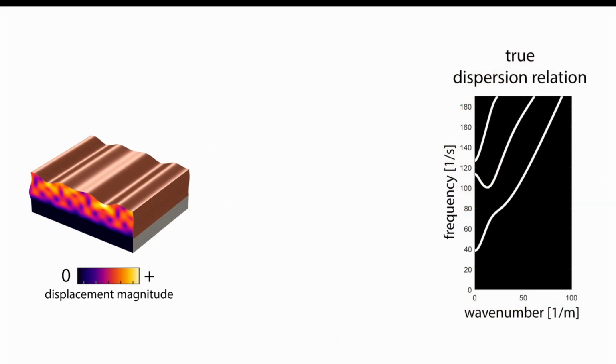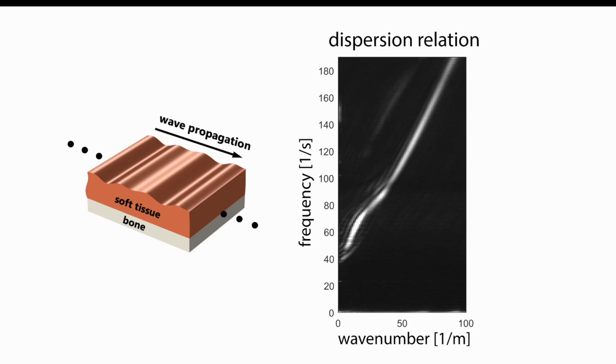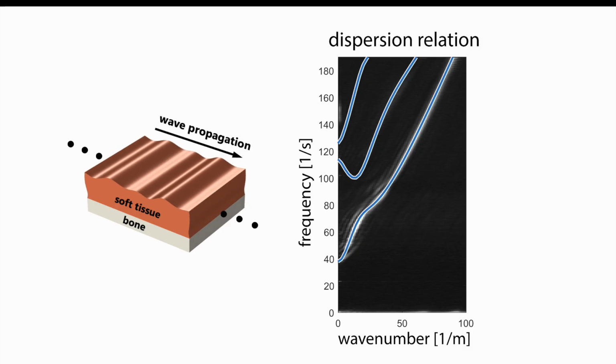However, because we only see the surface expression of waves and cannot expect to comprehensively excite all possible wave modes, the observed dispersion relation is often incomplete. To find a hypothesis that matches our observation, we use physics-based simulation. We model biological tissue as a layered medium, with a soft layer sitting atop a much stiffer layer of bone. Our method leverages this model to estimate the thickness and stiffness of soft tissue that most closely agree with the dispersion relation observed from the video.